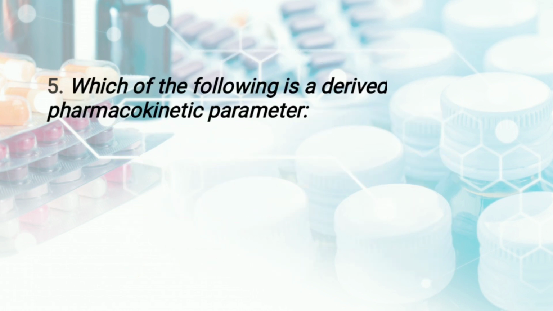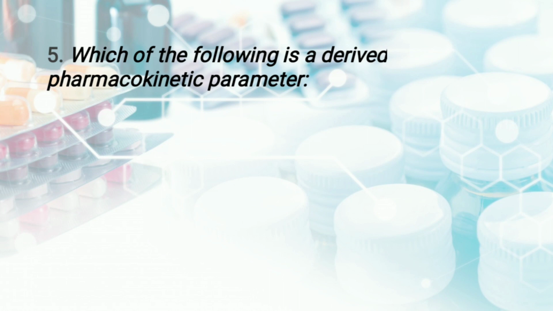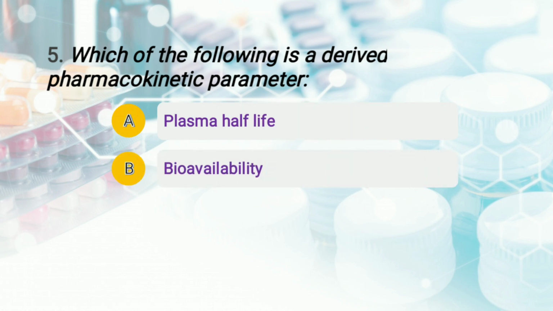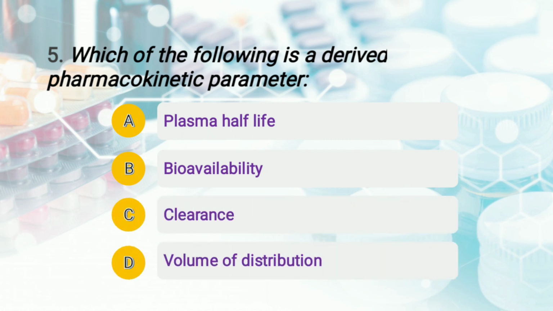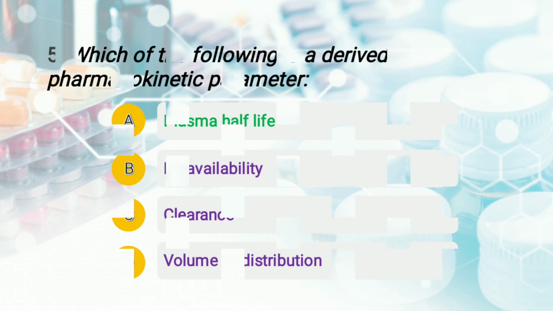The question is, which of the following is a derived pharmacokinetic parameter? And the options are A, plasma half-life, option number B, bioavailability, option number C, clearance, and option number D, volume of distribution. So students, right answer of this question is option number A, that is plasma half-life is a derived pharmacokinetic parameter. Rest all of them are primary pharmacokinetic parameters. Okay, moving to question number 6.